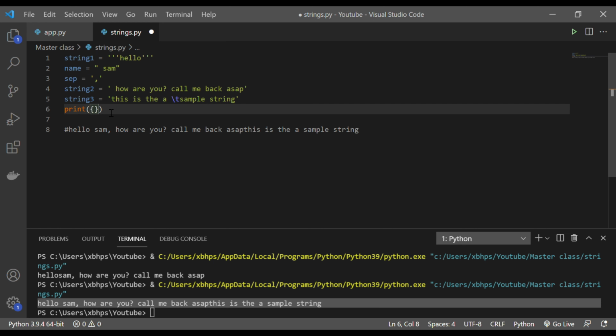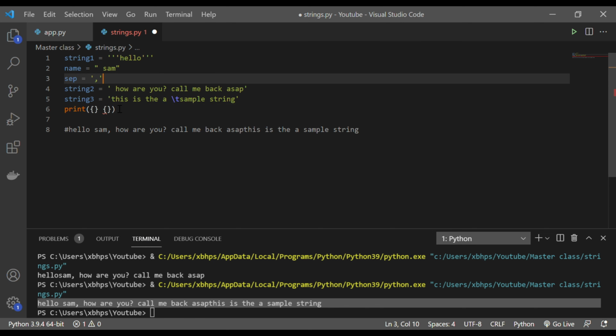When you create two curly brackets here, you're making a placeholder, right? So how many placeholders do we want? 1, 2, then call me back, and 4, so a total of 4 we want.